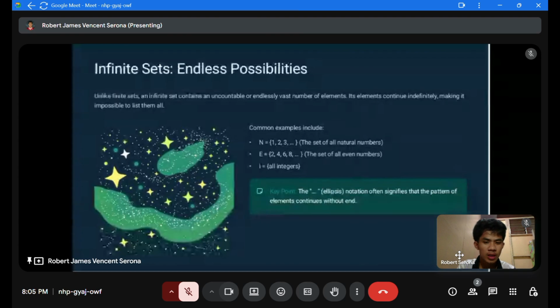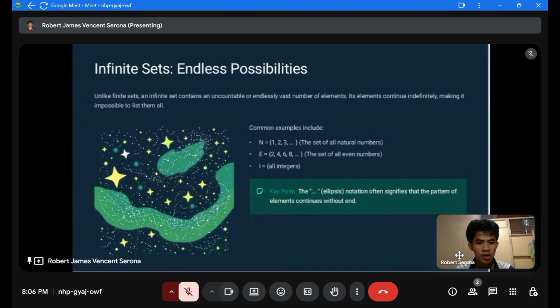Now, let's proceed to infinite sets, endless possibilities. Unlike finite sets, an infinite set contains an uncountable or endlessly vast number of elements. Its elements continue infinitely, making it impossible to list them all. Common examples include set N: 1, 2, and 3, the set of all natural numbers.